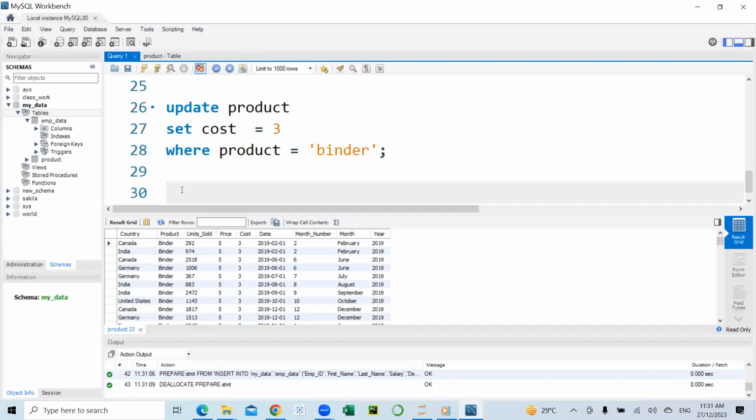Next, we look at the delete statement. The delete statement is used to delete or remove records in a table. And it is quite important that when you are deleting records from a table, you use a where clause to specify or to filter the particular records you want to delete.